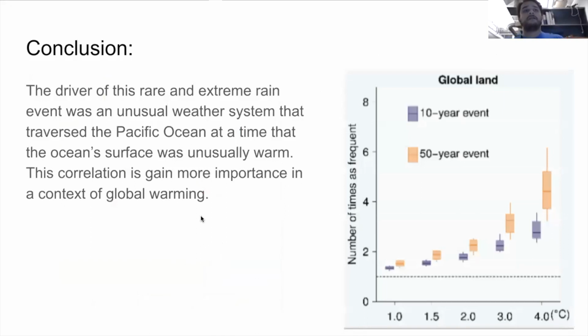As a conclusion, this particular rain event is due to an unusually warm Pacific Ocean, and this rain event, which is considered a century-scale rain event, might happen with more frequency in a context of global warming.